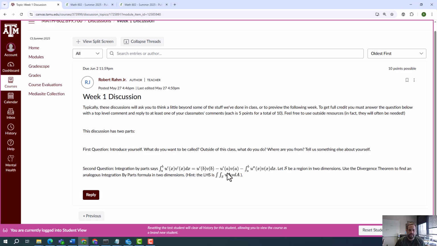The second question is this math question right here. Essentially what I want you to do is to find an integration by parts formula in 2 dimensions. So if you haven't seen that, and I'm guessing most of you haven't, that's something that you're going to have to look up. And notice you're also going to have to use divergence theorem, okay? Which I'm guessing a lot of you might not have seen recently. So you're going to have to look up divergence theorem in 2 dimensions, which might not even be something that